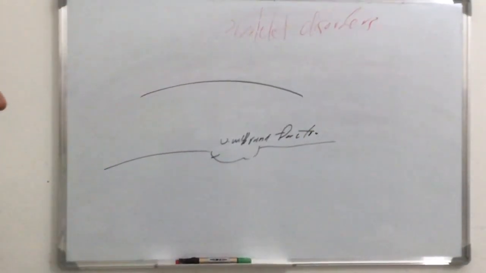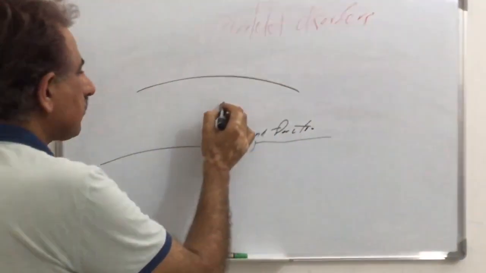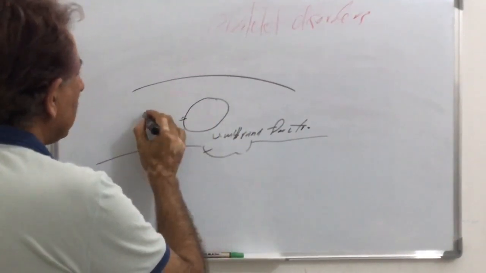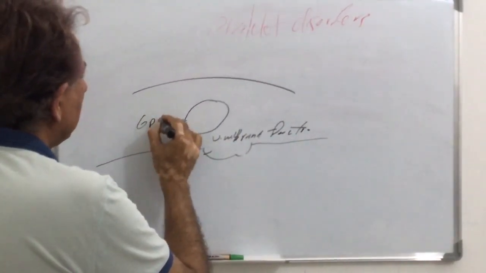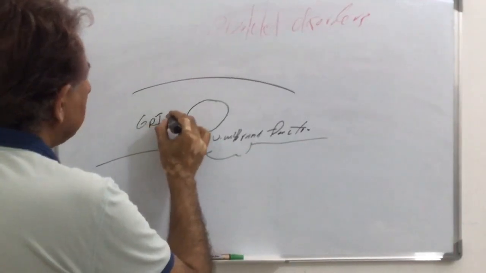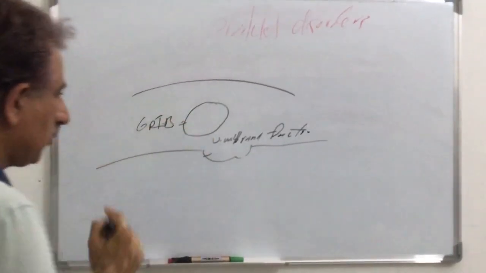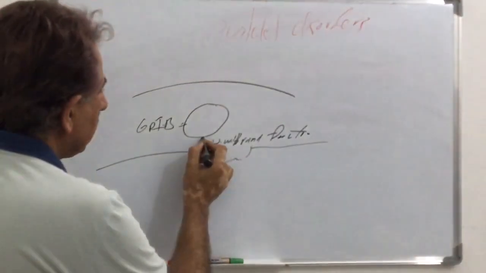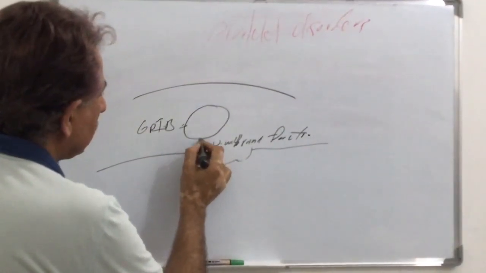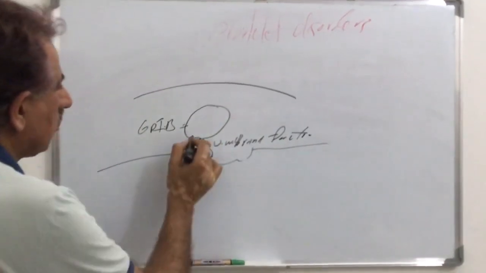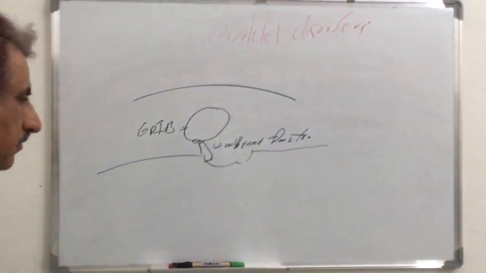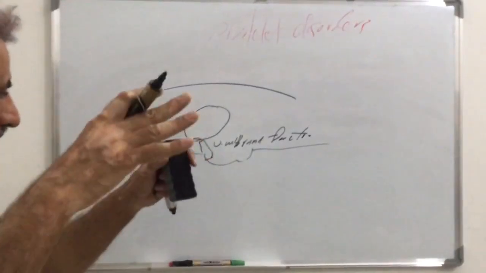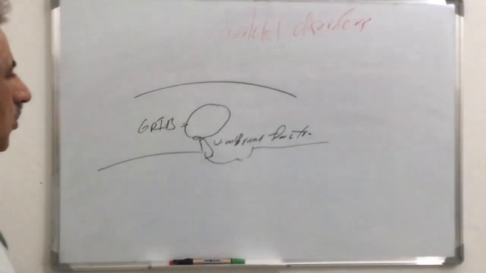This von Willebrand factor attaches to the platelet receptor called glycoprotein 1b. By this process, the platelet becomes adherent to the subendothelial tissue.